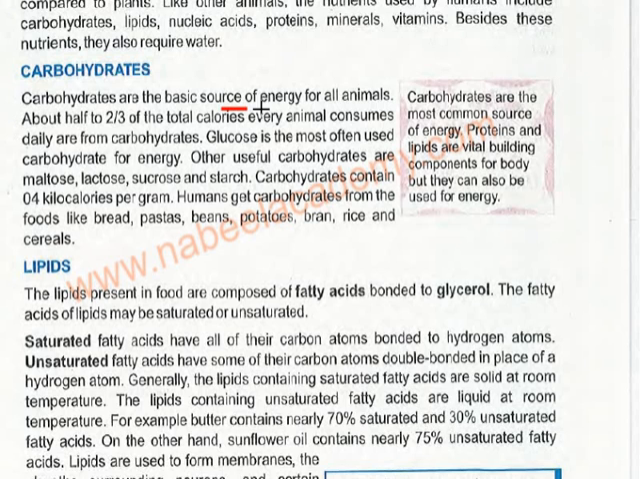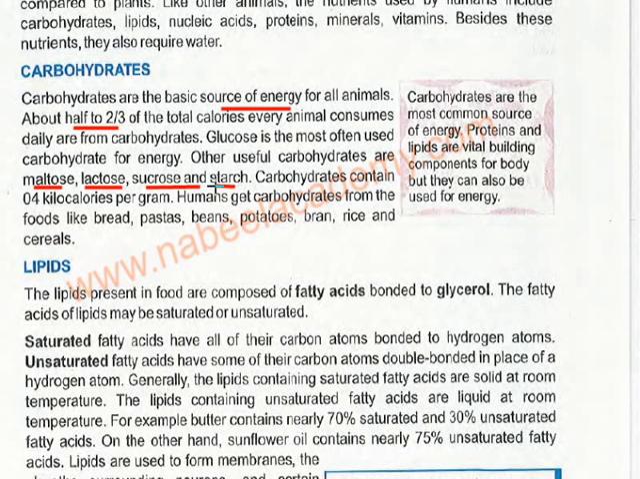Carbohydrates are the basic source of energy for all animals. About half to two-thirds of the total calories every animal consumes are from carbohydrates. So calories are mostly present in carbohydrates. Glucose is the most often used carbohydrate for energy. What is glucose? We already know it's very sweet, and this component is actually sugar. So other useful carbohydrates are maltose, lactose, sucrose, and starch.